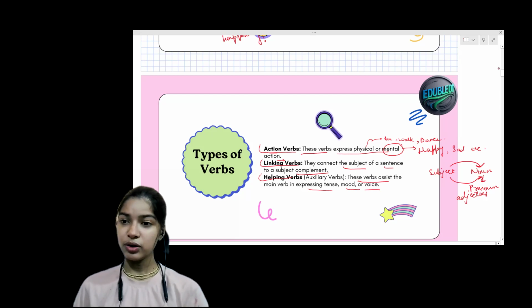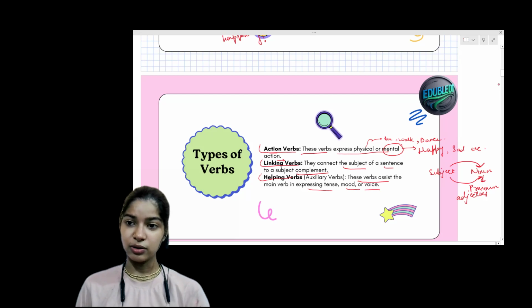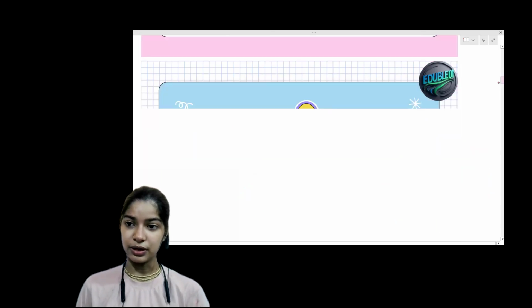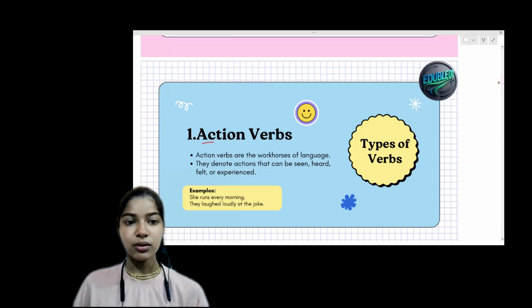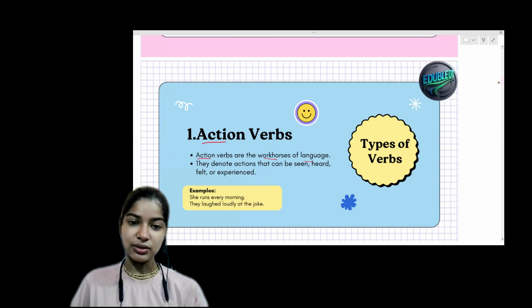So now we are going to learn action verbs in brief. What are action verbs? Action verbs are the workhorses of the land. Workhorses means these tell us what action is happening in the sentence.